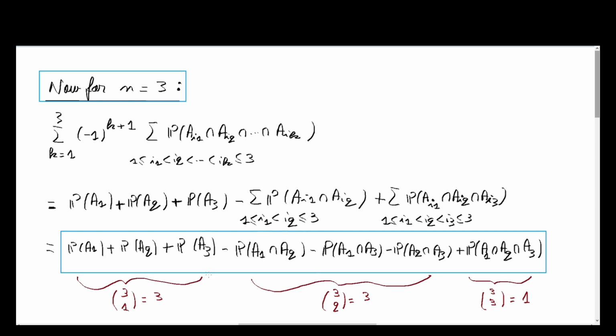And so you have 1 choose 3 terms in the first sum, which is equal to 3. You have also 2 choose 3 terms in the second sum, which is again equal to 3. And at the end you have 3 choose 3 terms in the last sum, which is equal to 1. So you have 1 term.